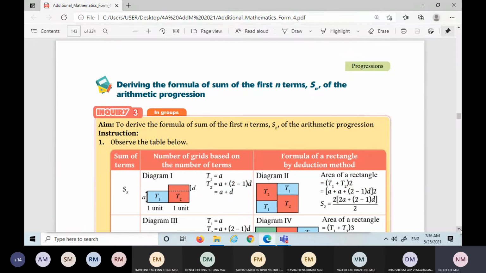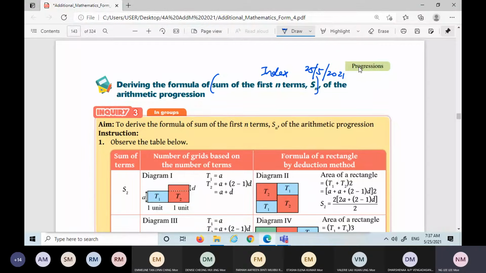Okay, so this is what we're going to learn for today. This one you write in your index. Sum of the first n terms, Sn, of the arithmetic progressions. Today is the 25th. Today will be my last lesson before the school holiday. So after this, I will see you after the school holiday. After the school holiday, we will continue with geometric progressions. Today, I think we will finish these arithmetic progressions.